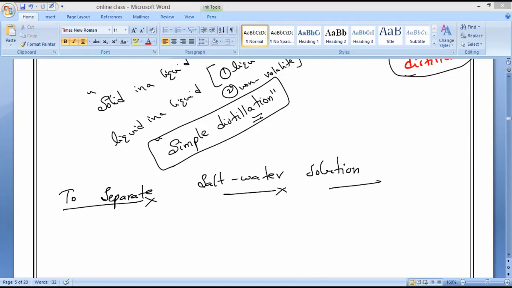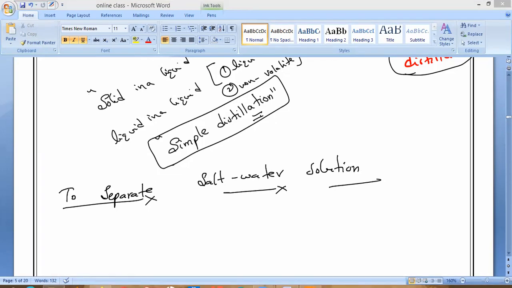Solid in a liquid. Understand? Now observe very carefully how it will be. Your textbook will also have the picture of this separation.